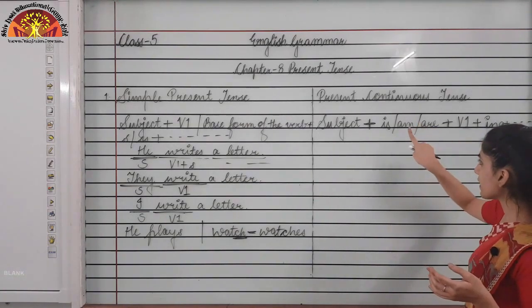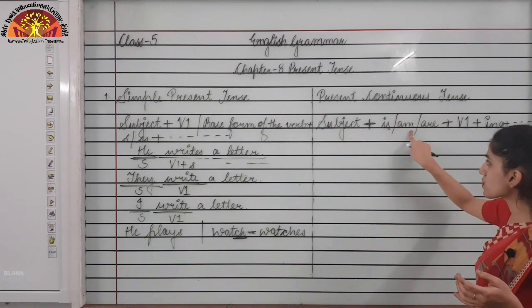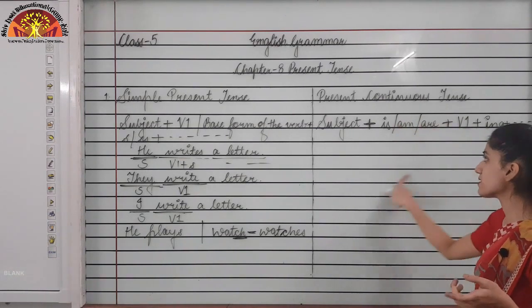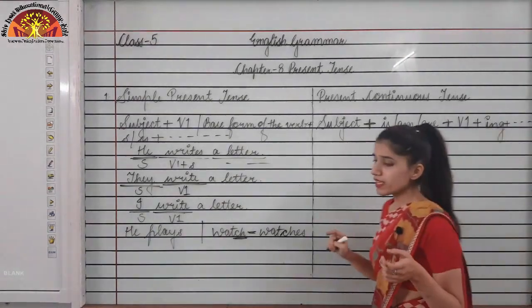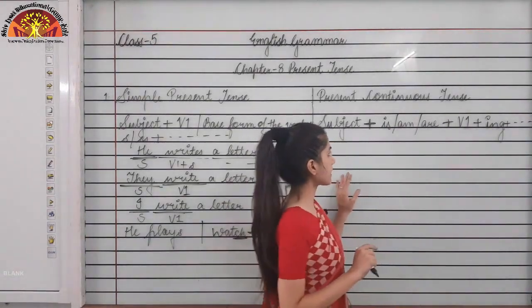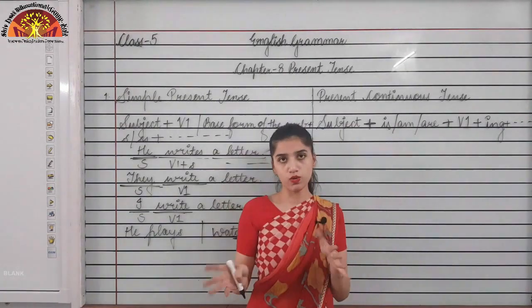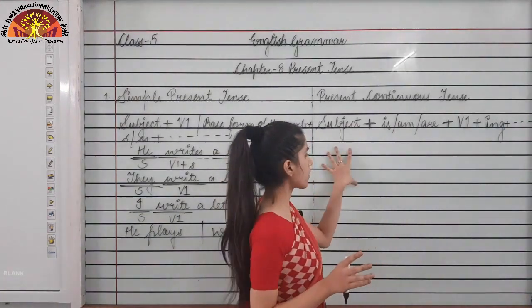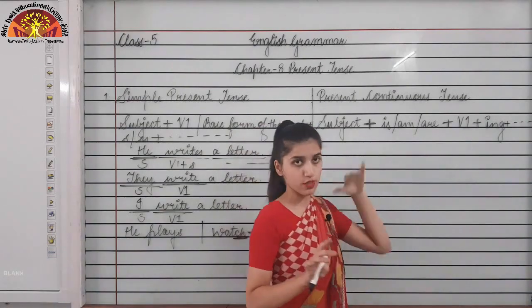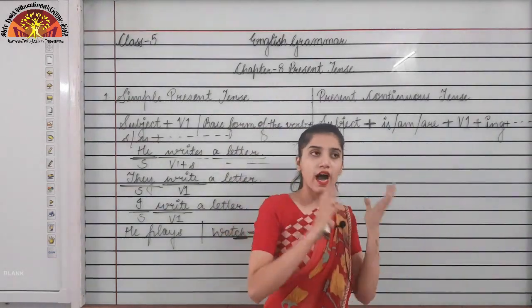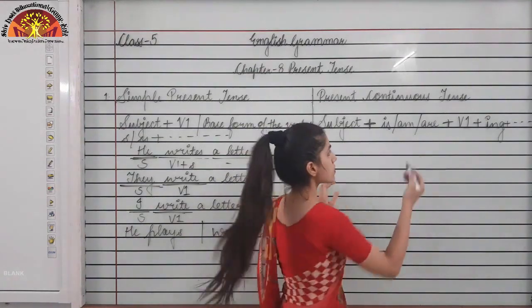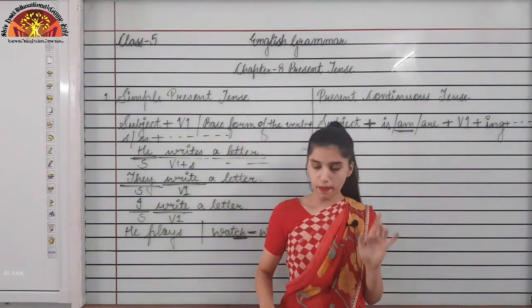Now whether we have to use is, whether we have to use am, whether we have to use are, depends on the subject. Okay, now if I say the subject is what? Subject is singular. So with the singular subject I will use is, with the plural subject I will use are, and with I we always use am. Okay, just remember this thing.